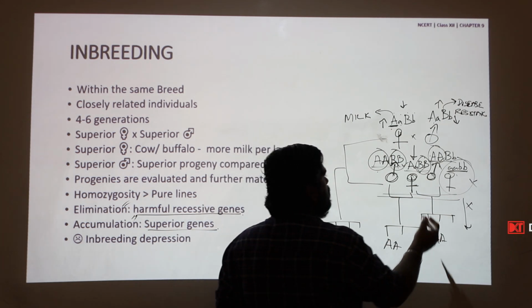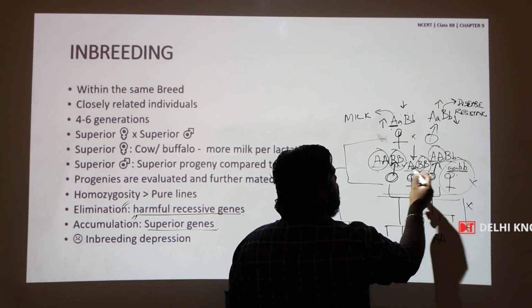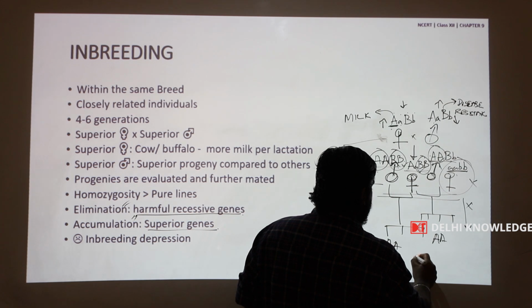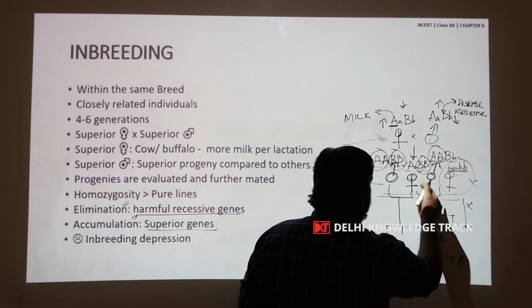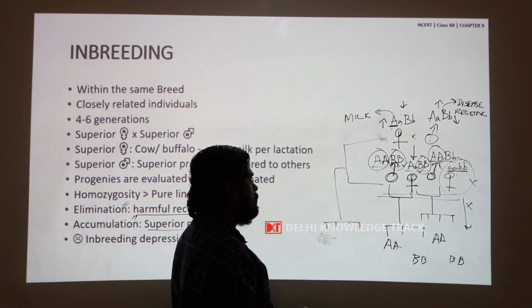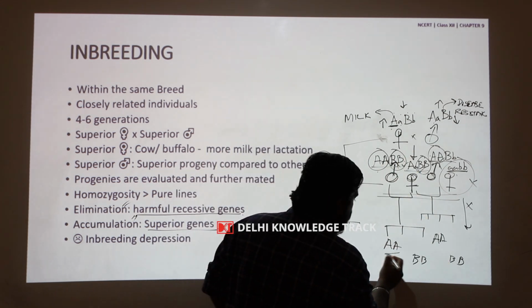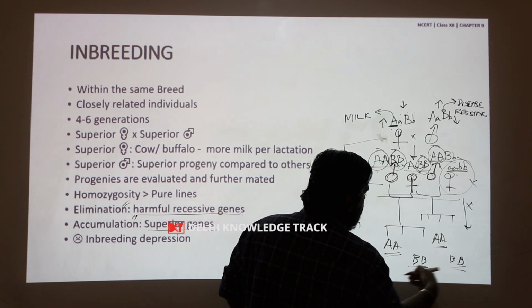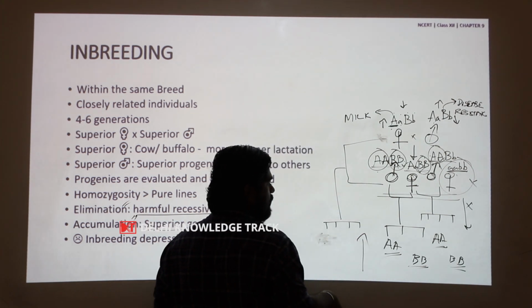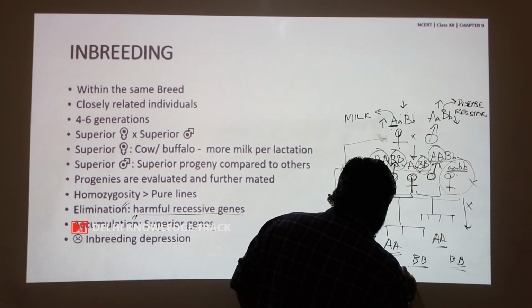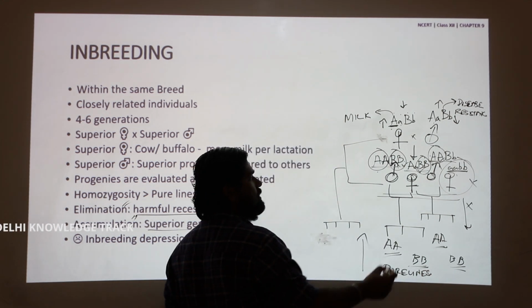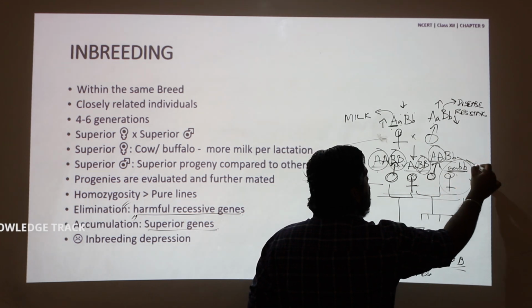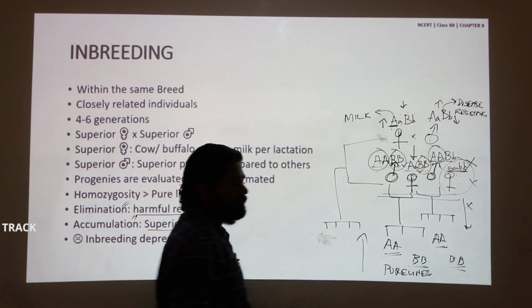Or any progeny produced by this individual is going to produce the capital B allele, these two. So, this way the homozygosity increases to produce pure lines, whereas the recessive harmful lines are eliminated.